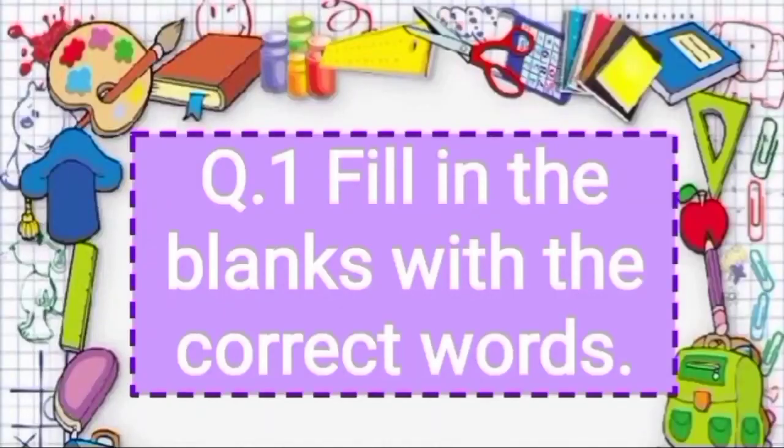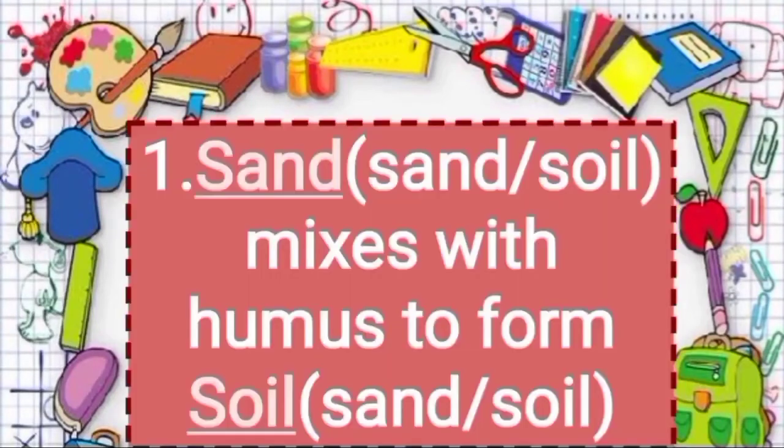So now let's fill in the blanks with the correct words. First: dash mixes with humus to form dash.